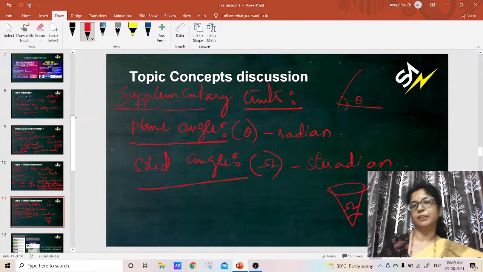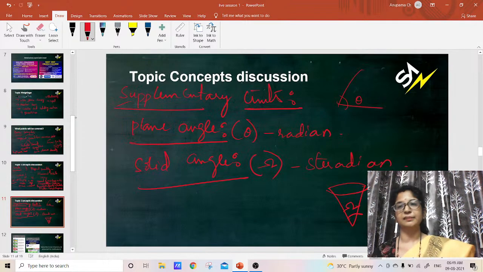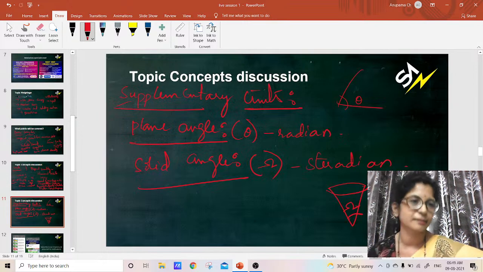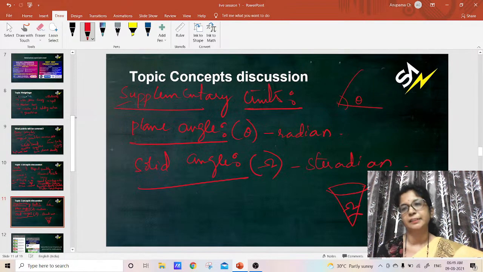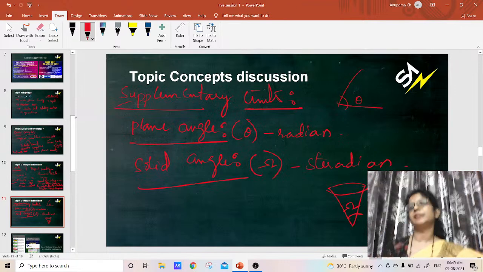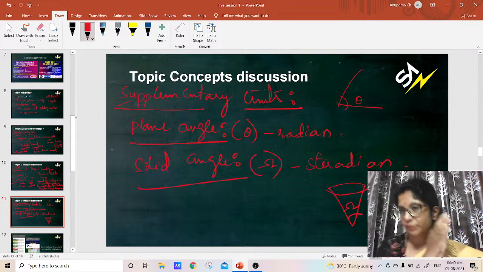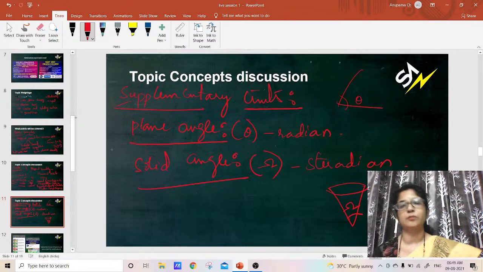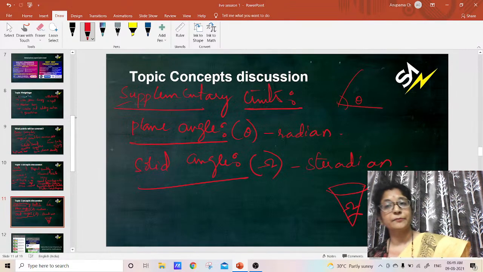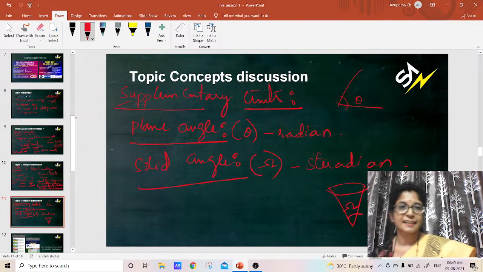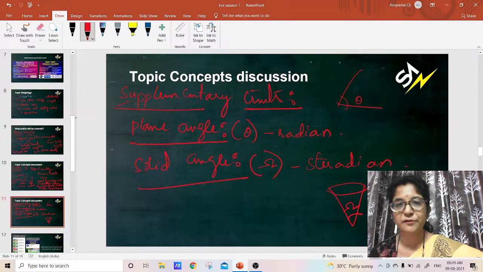We can convert one system of units to another system of units. That is all about learning the physical quantities. By knowing the units, we come to know whether a quantity is higher or lower. For example, I say 10 kilograms of sugar, and the same way I say 1000 grams, or 50 grams of sugar.